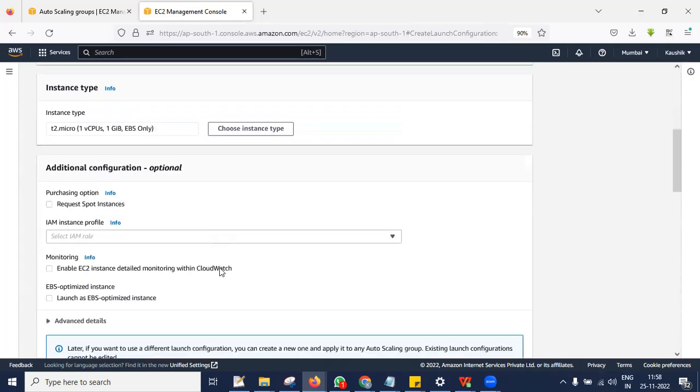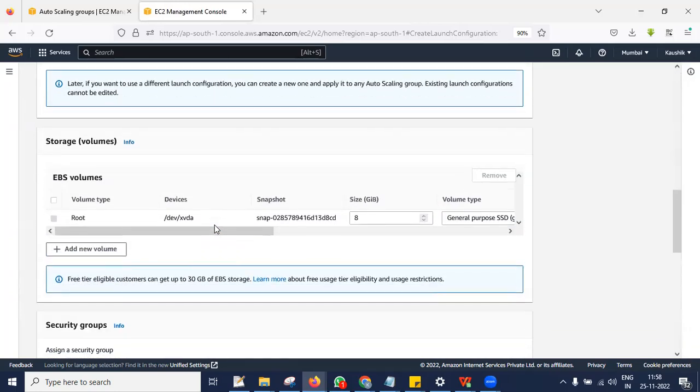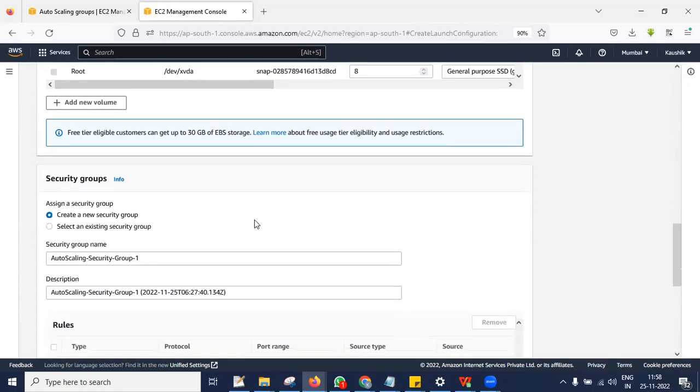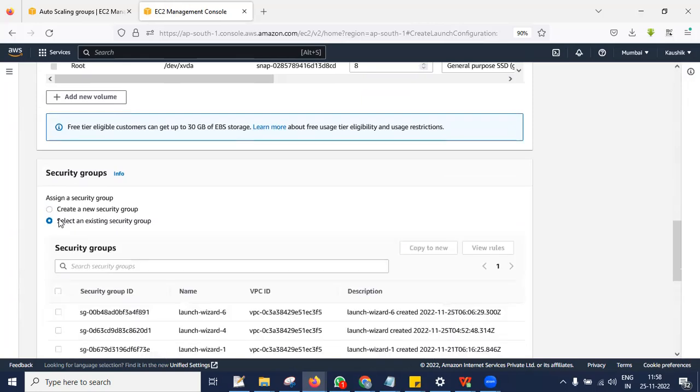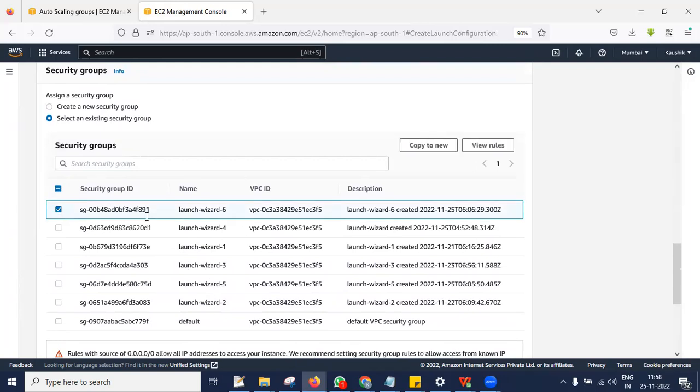Okay. And then spot instance, let everything be optional. You can just skip it. Volume as 8 GB. If you want to go with an existing security group, you can just go with the existing security group. Let me go with the existing one. Like the last one we created was 6, because it will be creating a new one. So if you want, you can just create a new one also.